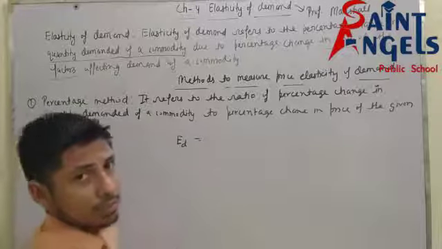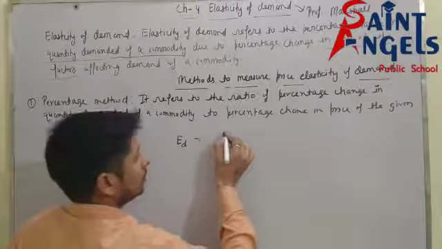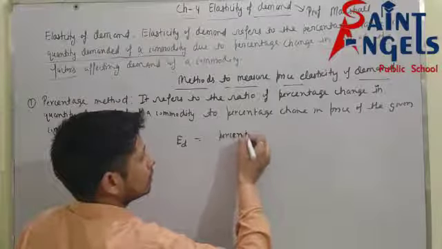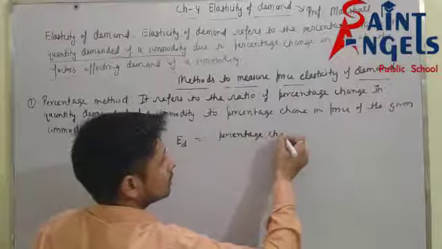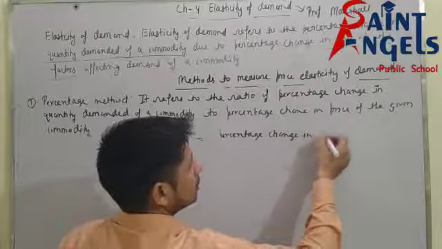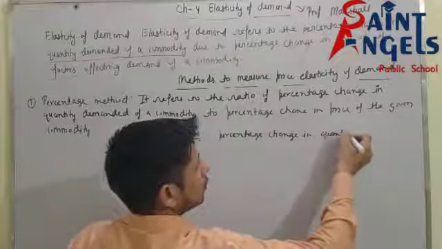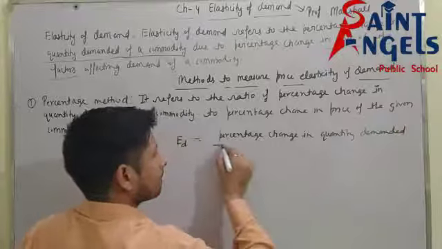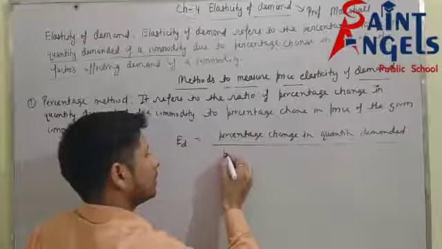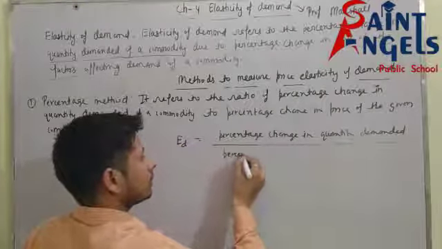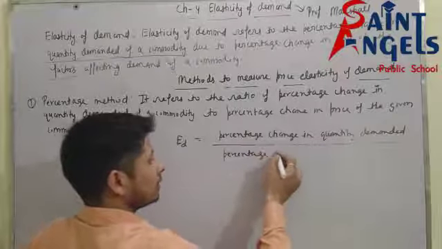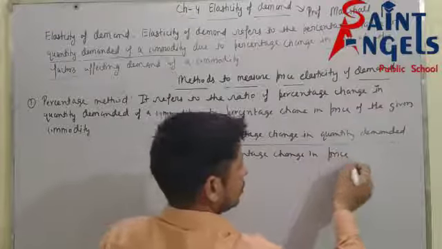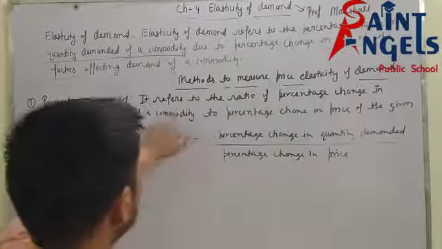ED equals percentage change in quantity demanded divided by percentage change in price. So this is the formula of ED.